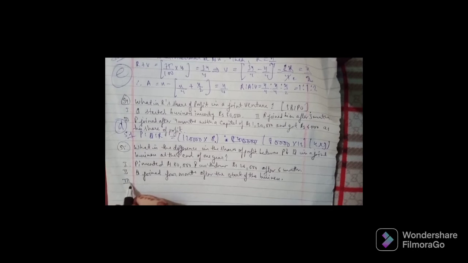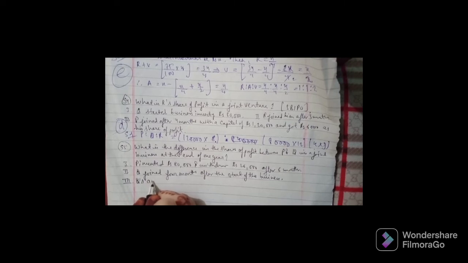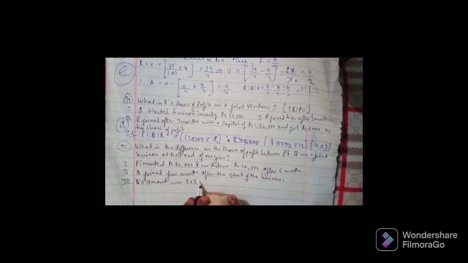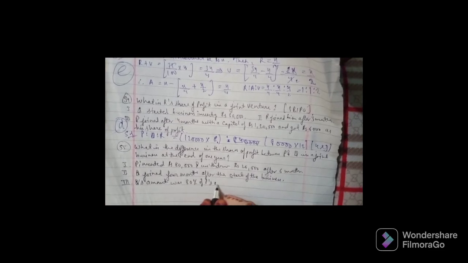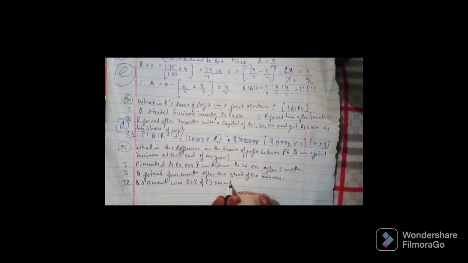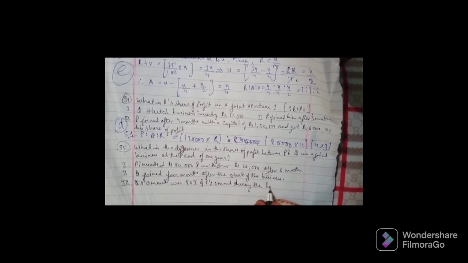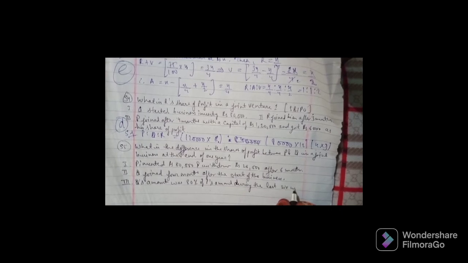The third statement we have, Q's amount was 80% of P's amount during the last 6 months. Okay, now we go for it and we'll find out the solution for the same.